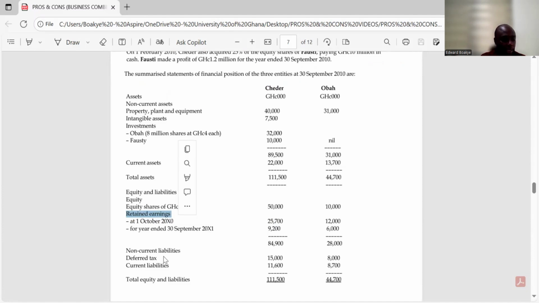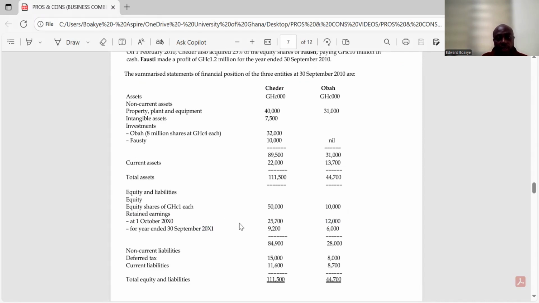And how much is the retained earning at the end of the year? So this is retained earning at the beginning of the year, which is at 1st October 2009. Sorry, this will be 2009, whilst this will be 2010.